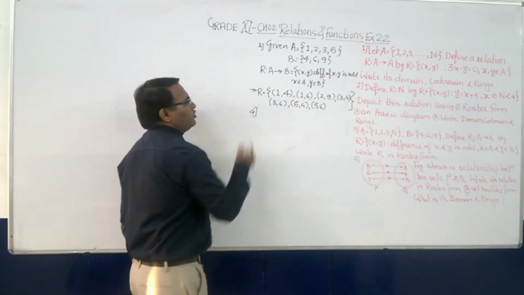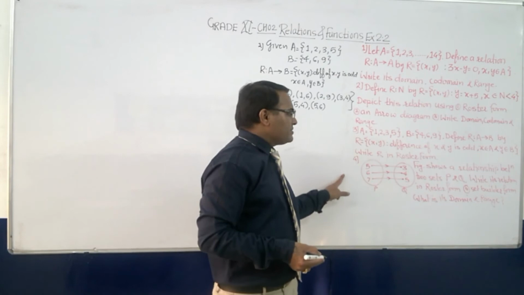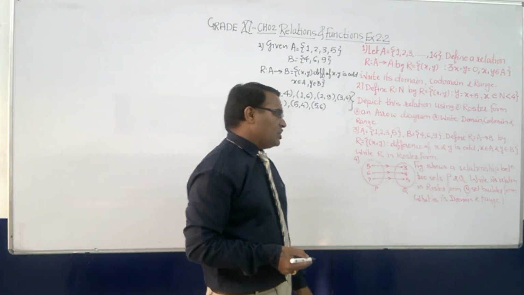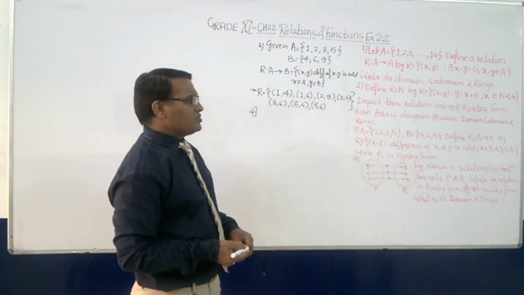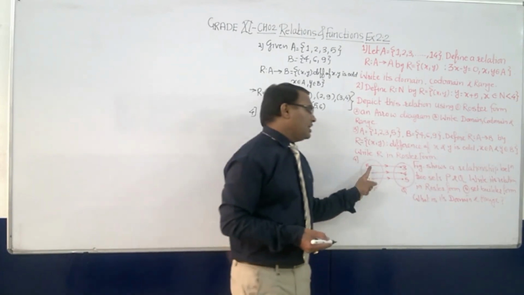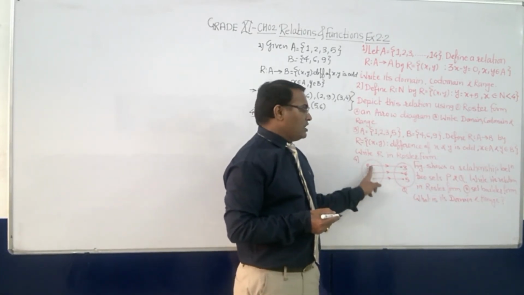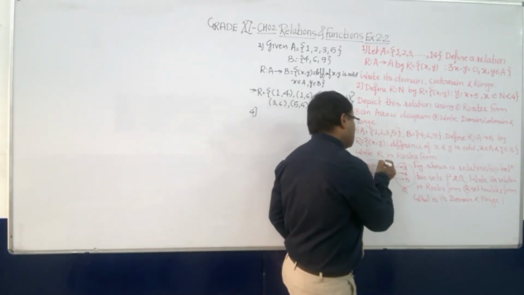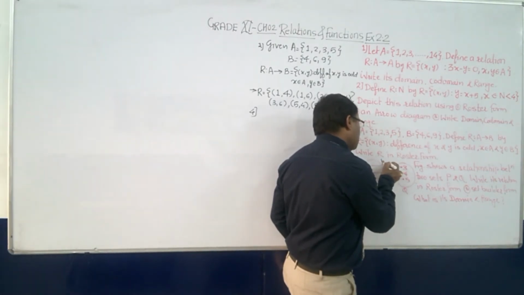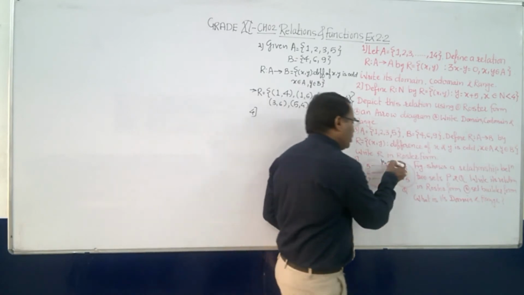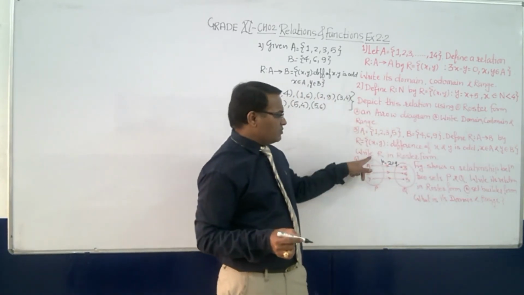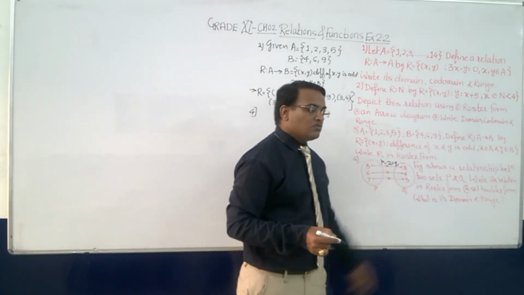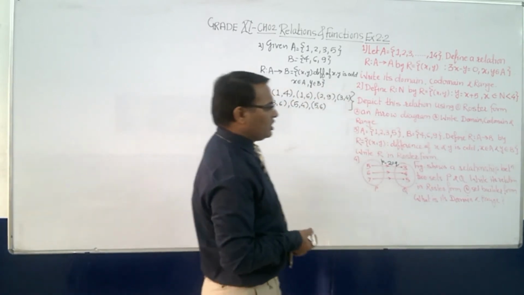What is sum number 4? Two diagrams are given. The figure shows the relationship between the two sets P and Q. Write its relation in roster form. Now just observe it and then try to find the relation. If you take one element 5 from P, it shows 3. 6, 4. 7, 5. If you observe, it can be written as P minus 2 is equal to Q. That is, P minus 2: 5 minus 2 is 3, 6 minus 2 is 4, 7 minus 2 is 5. So that is how we have got the relation.